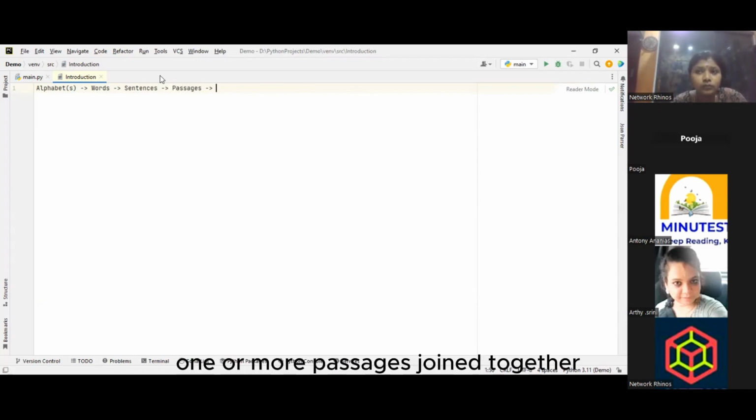One or more passages joined together, we call chapters in a book, or we normally call them essays. We can use either term. And these chapters or essays joined together, finally the end product we get in our hand is a book. Am I right? This is how one book evolves.